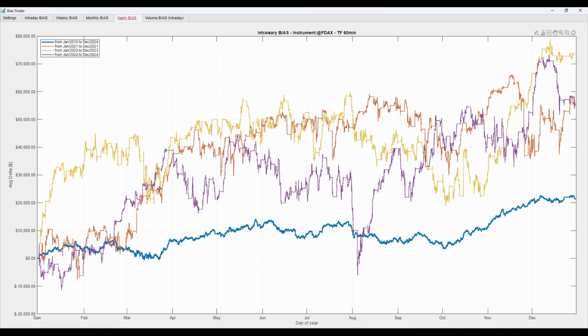Okay, so now we see that for 2021, 2023, and 2024, the upward trend at the start of the year followed by a pause, or even a decline until May, and then a sideways phase during the summer months is quite typical. This is usually followed by a rise towards the end of the year.